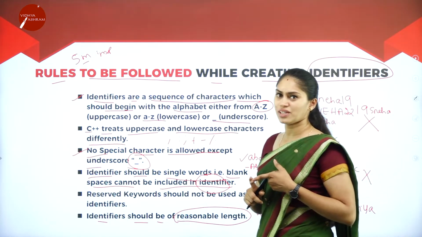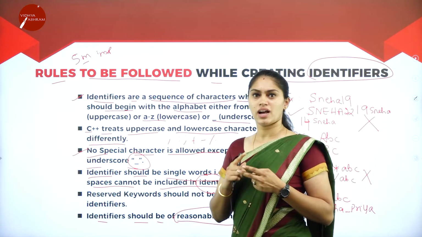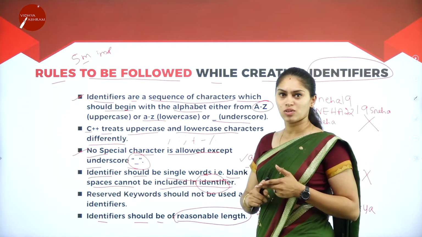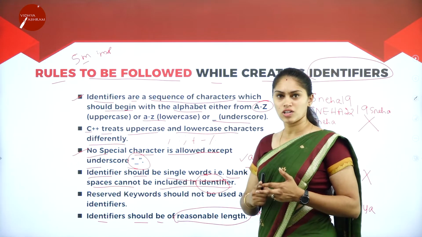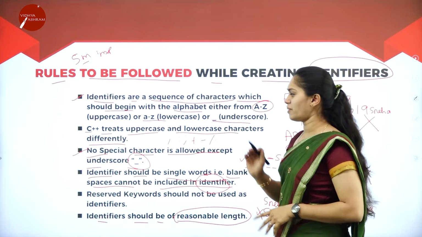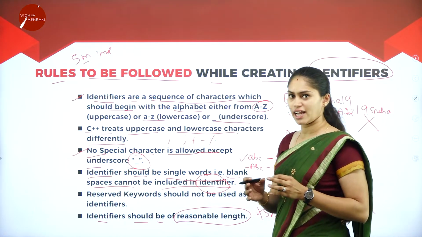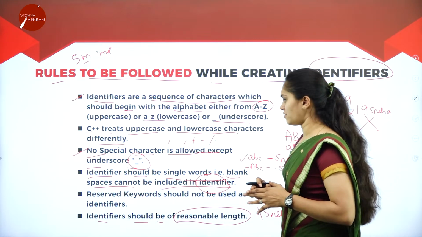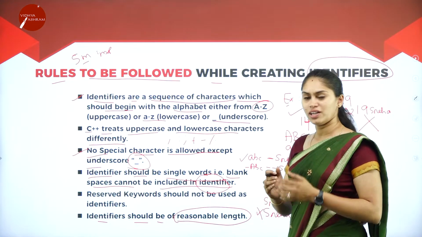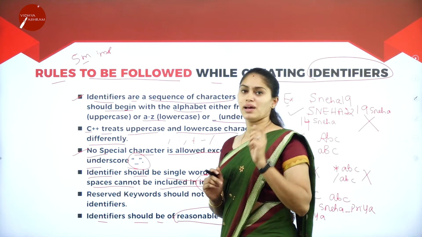So it has to start with characters, that is alphabets, and it can start with an underscore. Two successive underscores are not allowed, and we are not supposed to take numbers at the first position. No special characters are allowed while declaring identifiers, and it must be a single word. There should not be a space between the wordings, and it must have a reasonable length.